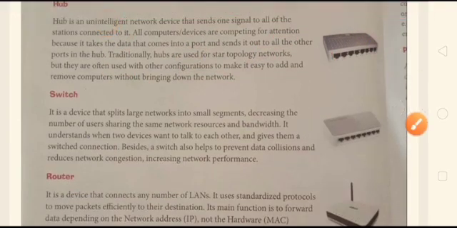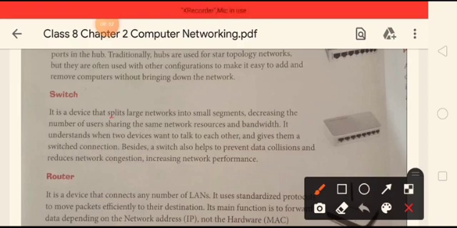Next one is switch. It is a device that splits large networks into small segments, decreasing the number of users sharing the same network resources and bandwidth. It understands when two devices want to talk to each other and gives them a switched connection. Besides, a switch also helps to prevent data collisions and reduces network congestion, increasing network performance. So this is a very nice device, student.